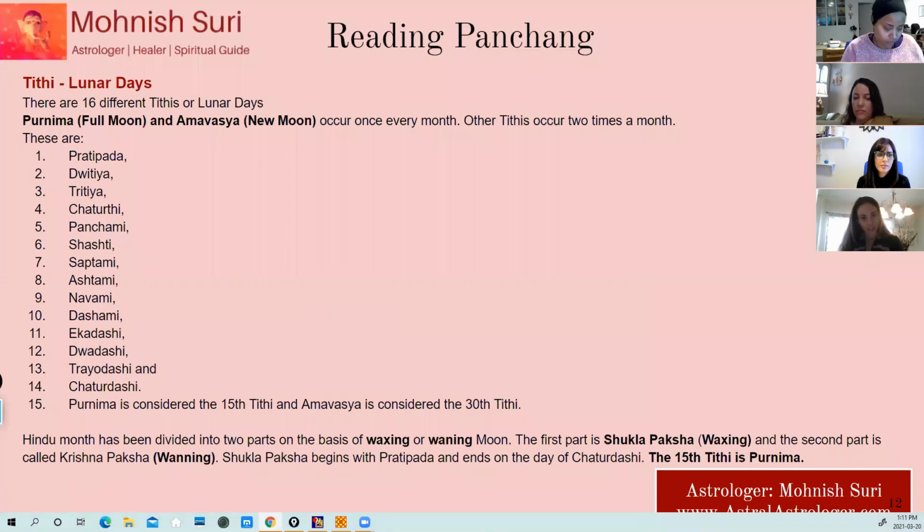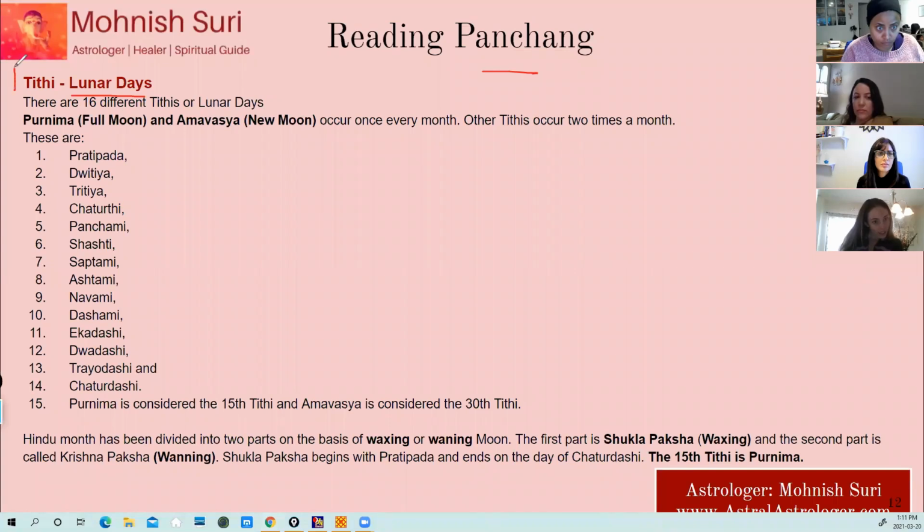Then we have the lunar tithis. The second part of the Panchang, we're still reading the Panchang, are the tithis. Tithis means the lunar days. It starts with the full moon and ends at the new moon, which is Amavasya. Purnima in Sanskrit means the full moon.